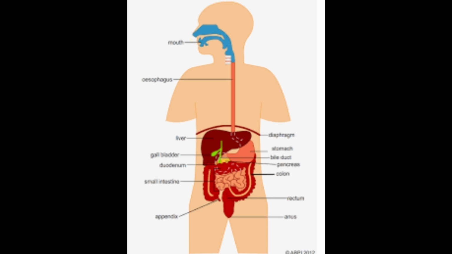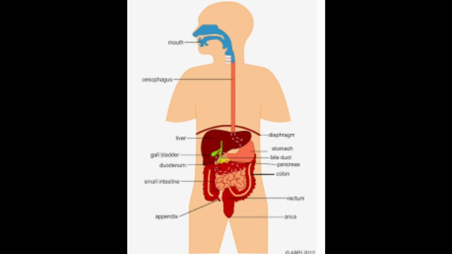The small intestine is the main site for chemical digestion and for absorption of nutrients. Chyme is moved by peristalsis and mixed by rhythmic contraction called segmentation.